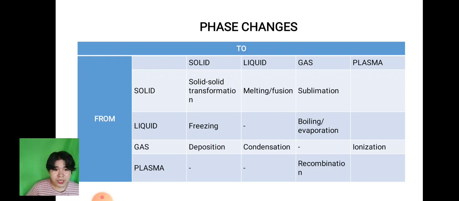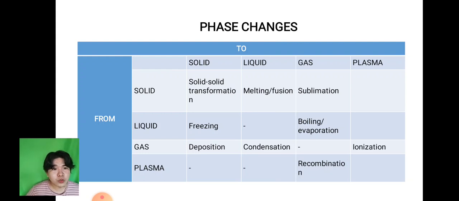We also have gas to solid. So we have deposition. The best example for this one is kana bitaw sa bugnaw nga area, like for example, ang hangin mapundo siya, then ma-deposit siya and it will turn into, of course, solid. Next, we also have solid to liquid. We call that one melting or fusion. The best example of this one is of course ice. Itunaw mo siya may tubig.